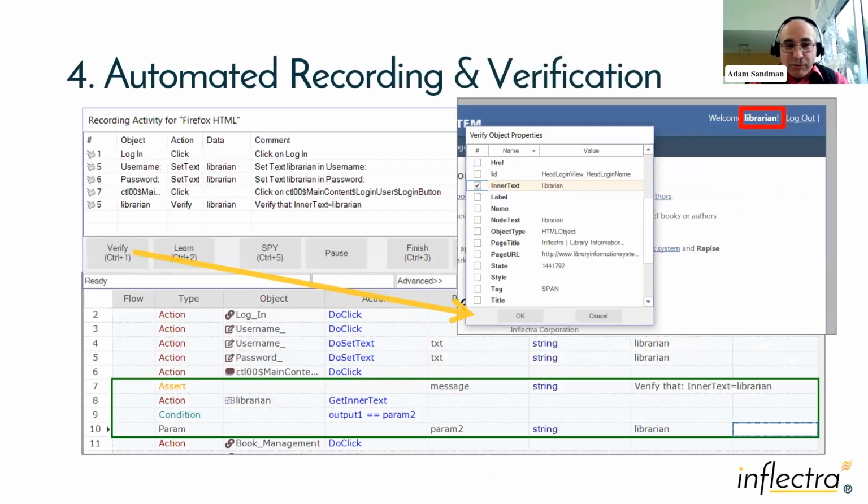Number 4, when you've got business users in particular who want to be able to build tests, you don't necessarily want to have a programmer or an automation engineer building simple scripts where you're recording tests, verifying actions, verifying data on the screen. Rapise does that very simply without a lot of formal automation experience.